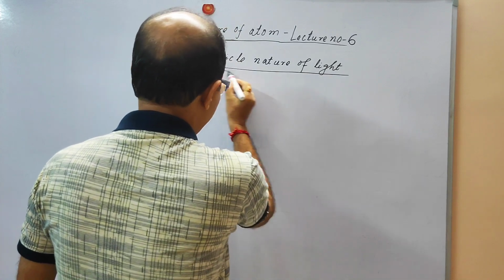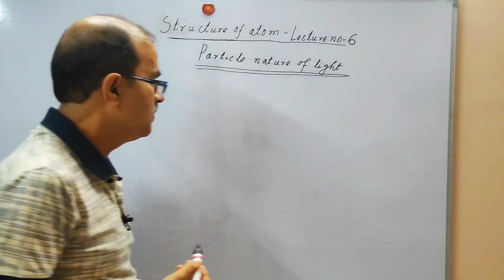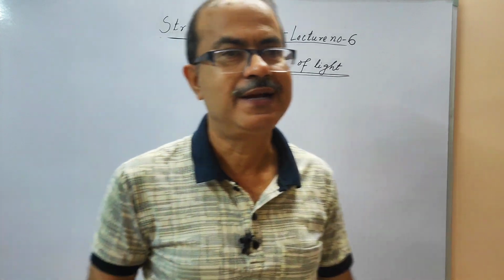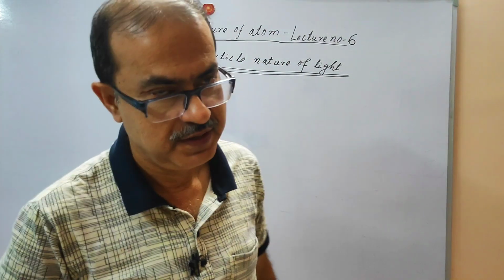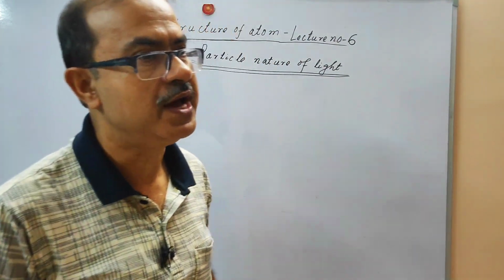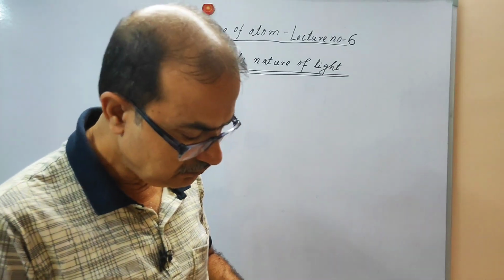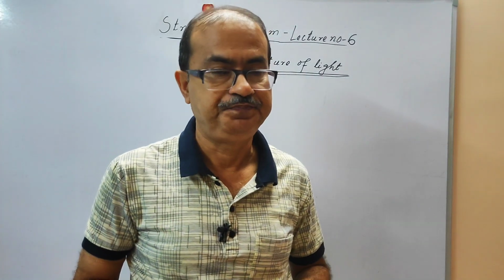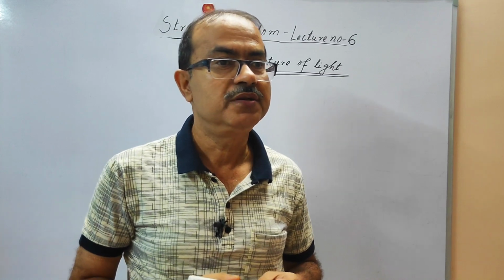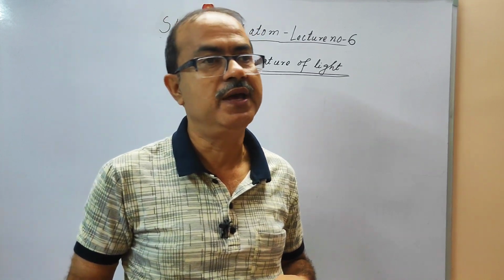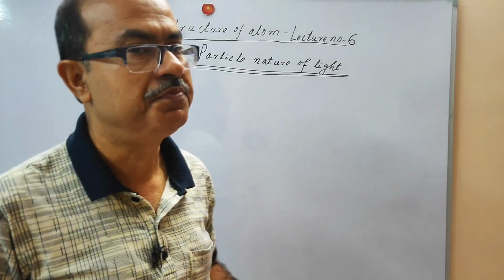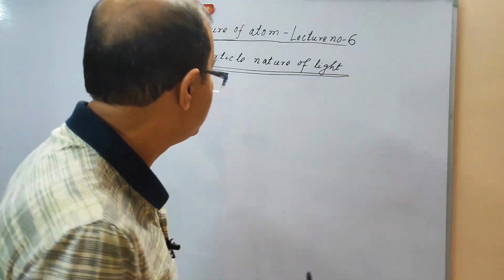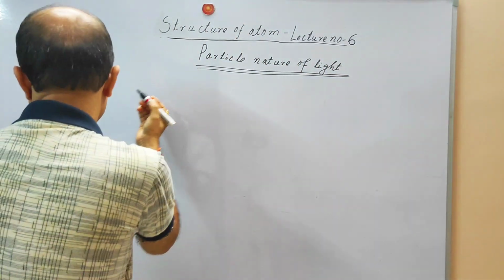Light is a form of electromagnetic radiation, and, as we will understand afterward, it has a dual nature. It has the particle nature as well as the wave nature. There are some phenomena which cannot be explained with the help of the wave nature of the electromagnetic radiation, or we can say the light. Those phenomena are: